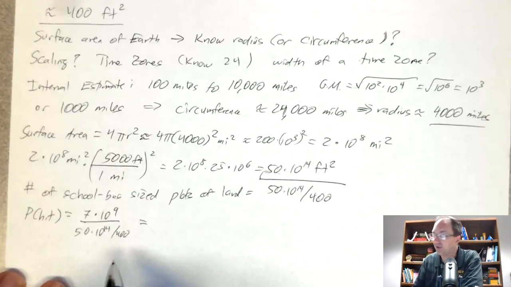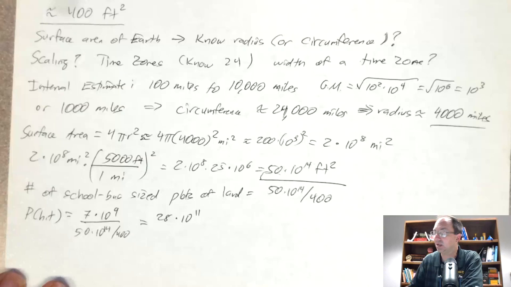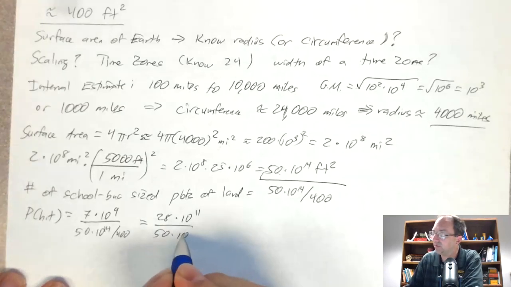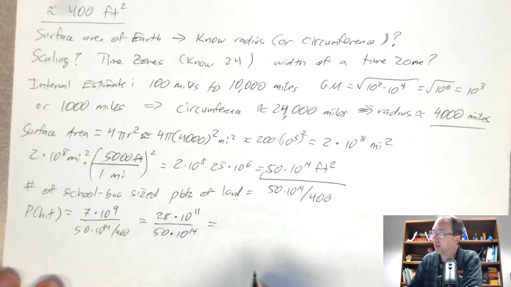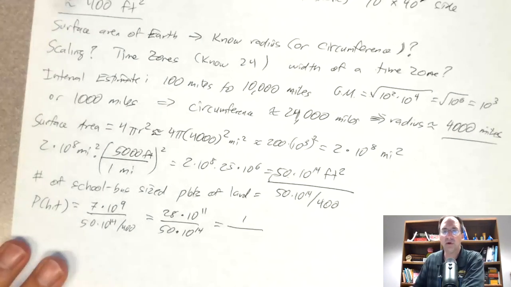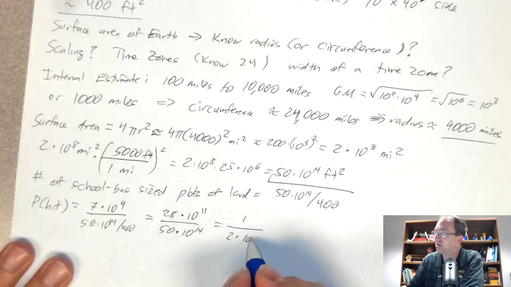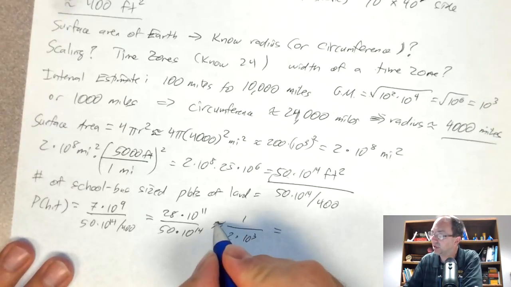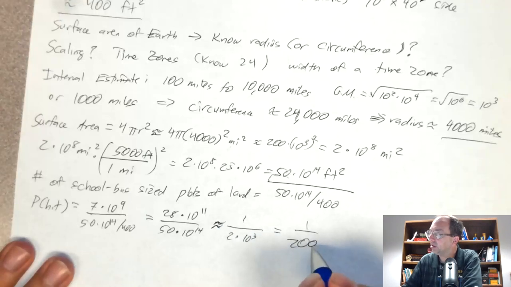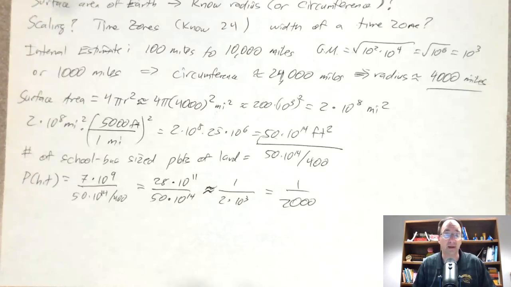Since I have a fraction within a fraction, I'm going to bring this up here. So that's 4 times 7 is 28 times 10 to the 11th, because the square root and the 9 make 11. And then down here I have 50 times 10 to the 14th. And then notice everything is bigger on the denominator, so I'm going to leave a 1 up here. And then 28 divided by 50, that's roughly 2. So that's 2. And then 14 minus 11 is 3, so 10 cubed. This is an approximation again. So about a 1 in 2,000 chance of someone on Earth being hit by this satellite